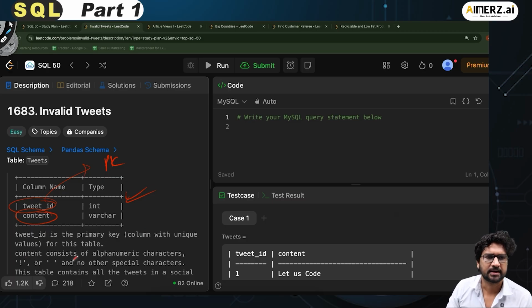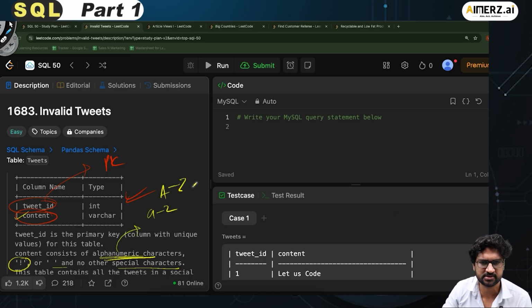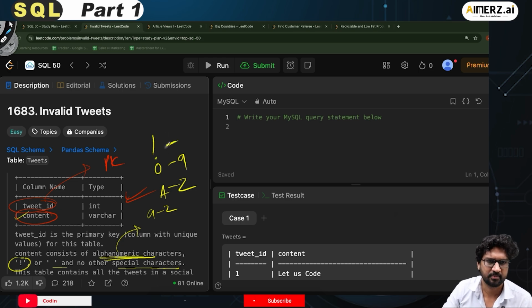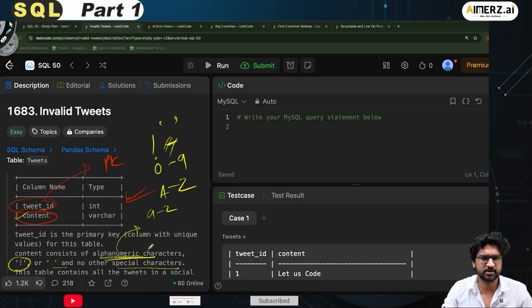Content is the second column. This comprises alphanumeric characters. So it can have special characters, spaces and others. In the alphanumeric characters, it means that it will have alphabets from capital A to capital Z, 0 to 9, and only two special characters, exclamation mark and empty space, and no other special characters.